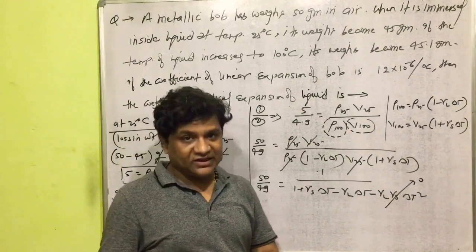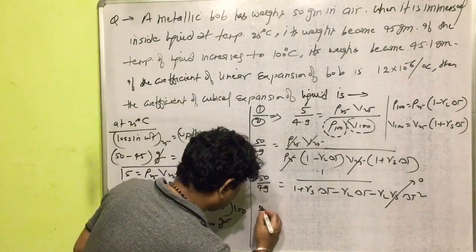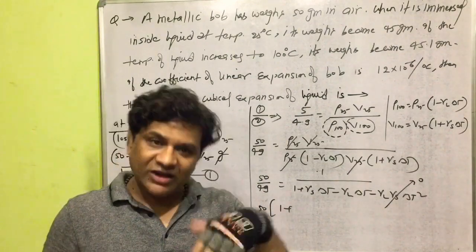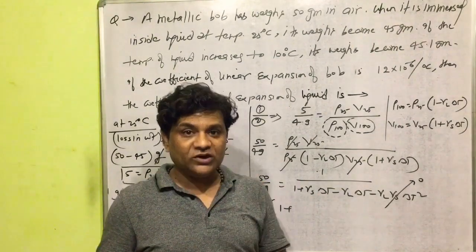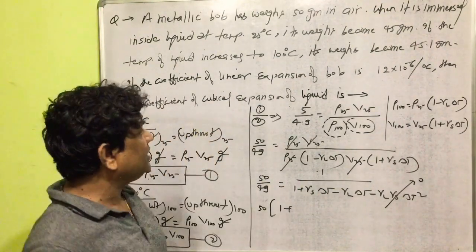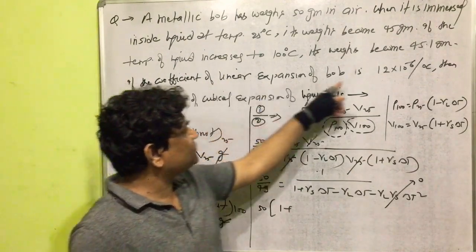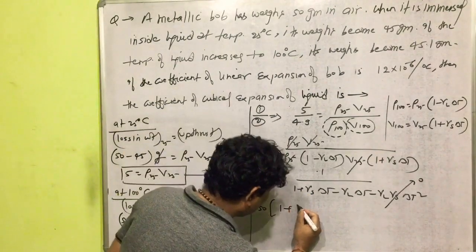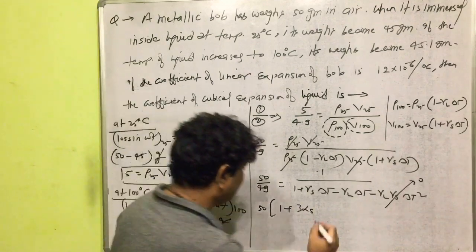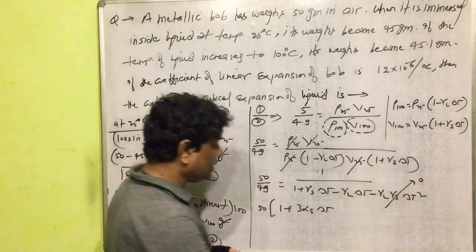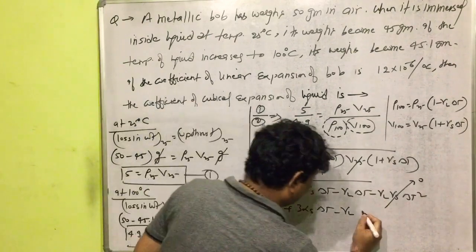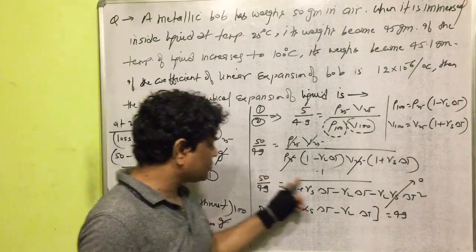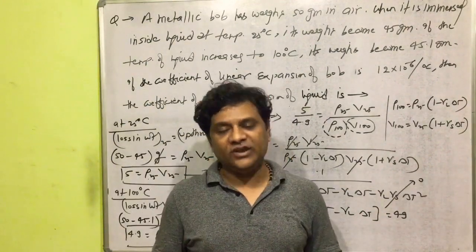Now cross multiplication. It is 50 into 1 plus gamma solid, which is equal to 3 alpha solid. Why are we converting gamma solid into alpha solid here? Because gamma solid is not given; alpha of solid is given. So gamma solid is equal to 3 times alpha solid, into delta T minus gamma of liquid into delta T, and this value will become equal to 49. So after cross multiplication we are getting this relation.